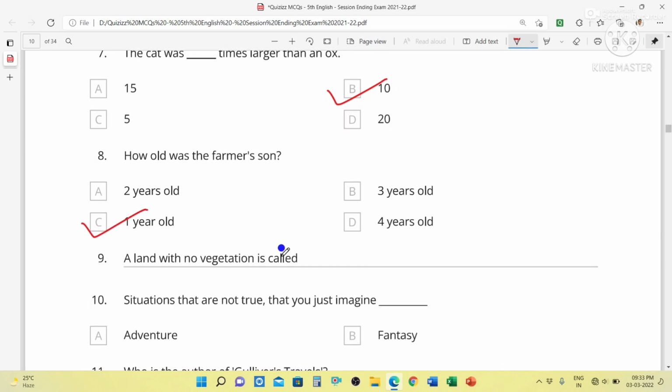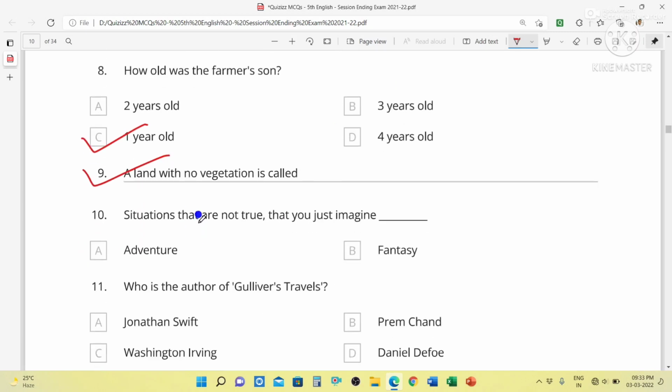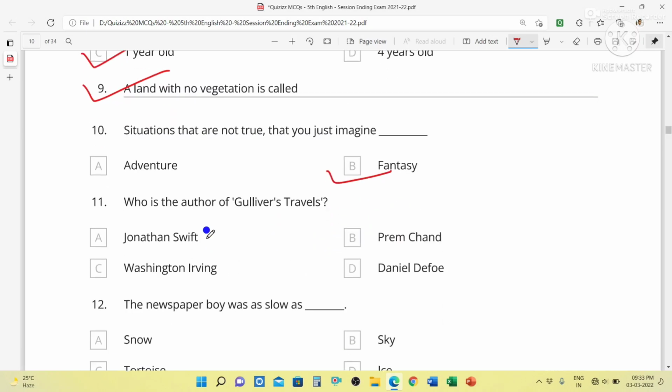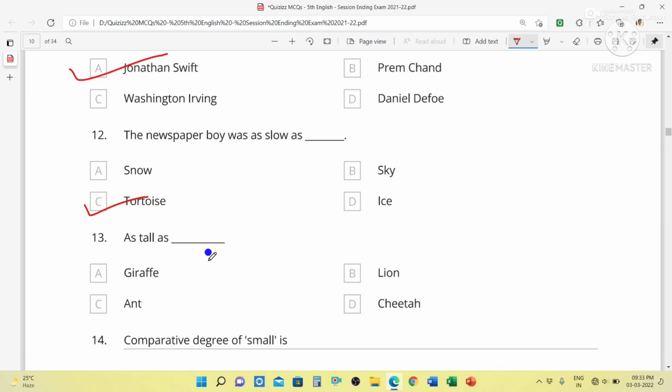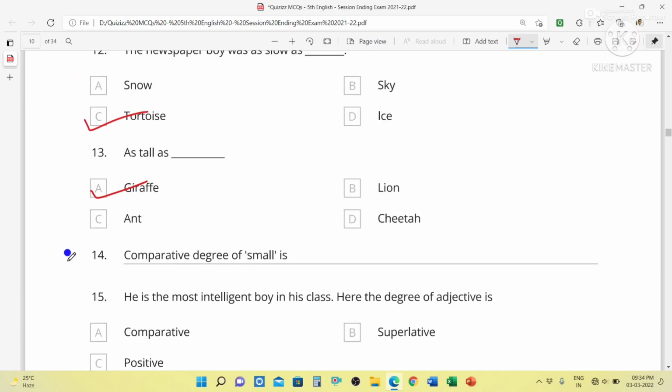A land with no vegetation is called barren land. Situations that are not true, that you just imagine, those are called fancy. Who is the author of Gulliver's Travel? So the author of Gulliver's Travel, Jonathan Swift. The newspaper boy was as slow as a tortoise, as tall as a giraffe. Comparative degree of small is smaller.